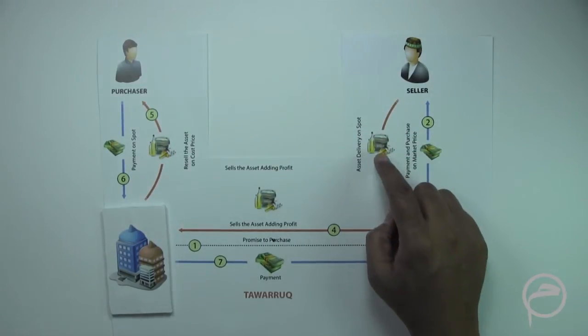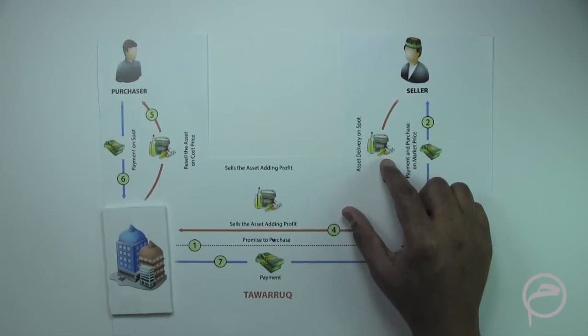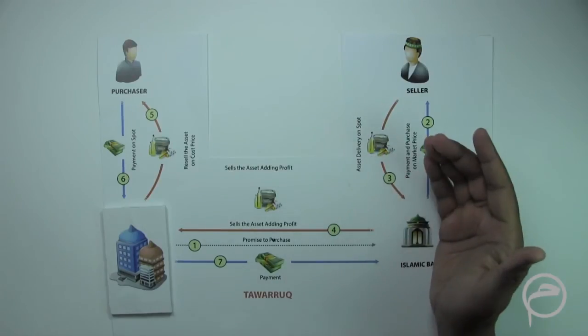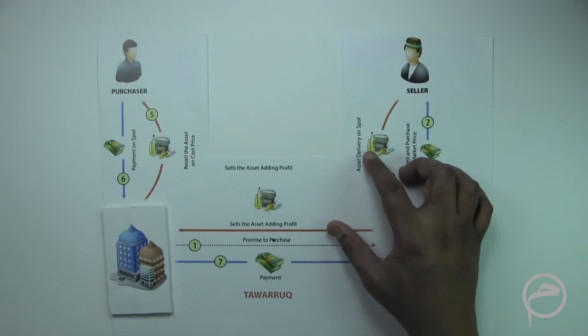In terms of the nature of the assets which are generally used in commodity murabaha transactions, they are different, and it also depends from region to region. Generally, in big ticket commodity murabaha transactions, we have seen that metals are used. We have also seen that in some geographies, for example in Malaysia, they are also using palm oil.